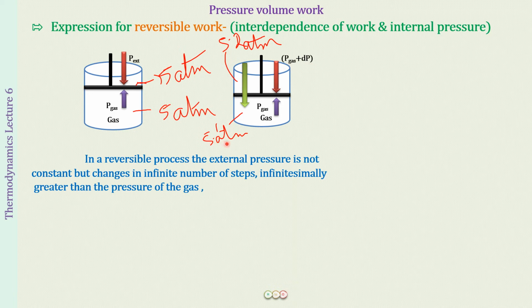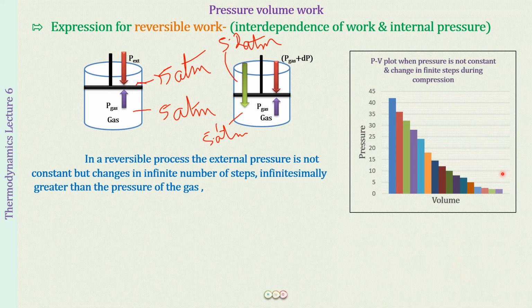So this is pressure of the gas, and the pressure external is going to be pressure of the gas plus very little amount increase that we are doing in every step. So you can just consider it to be made up of infinite number of steps like this.